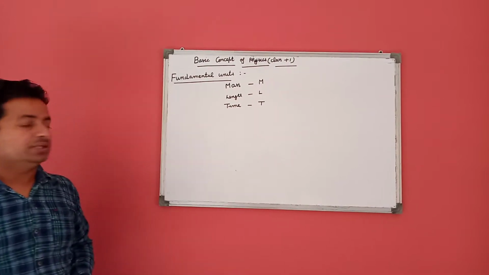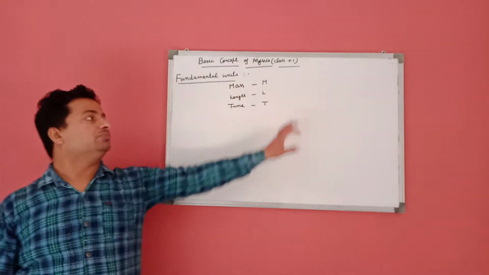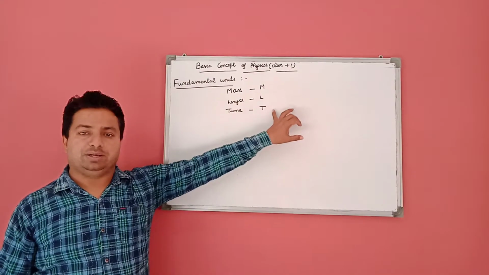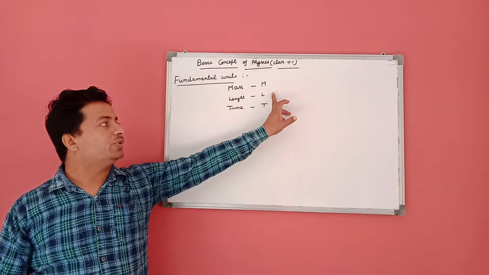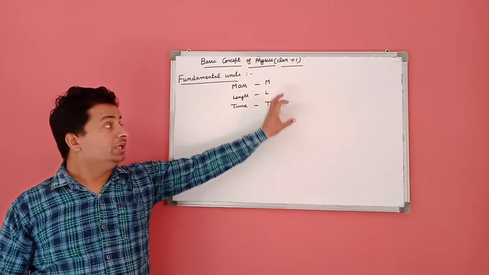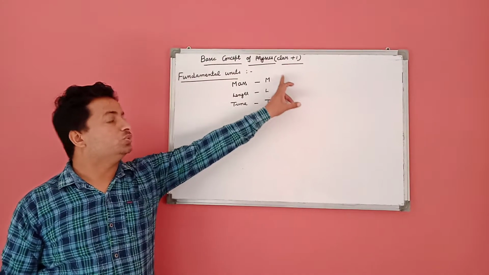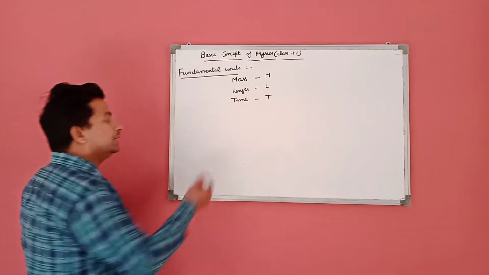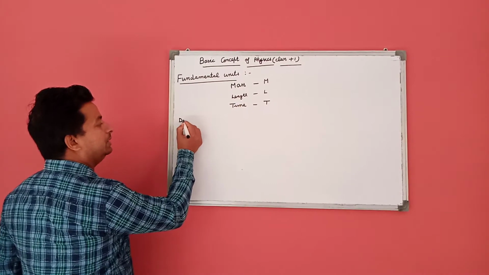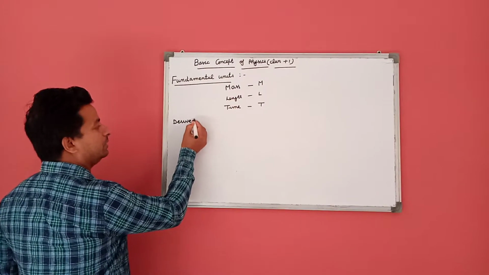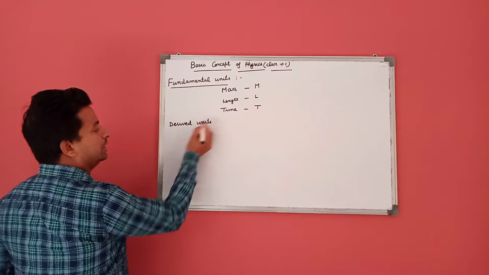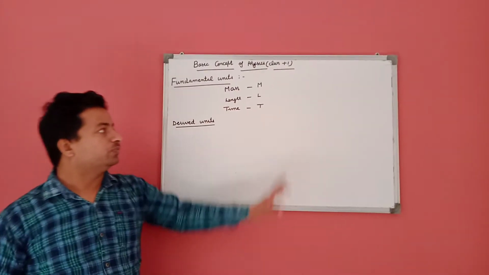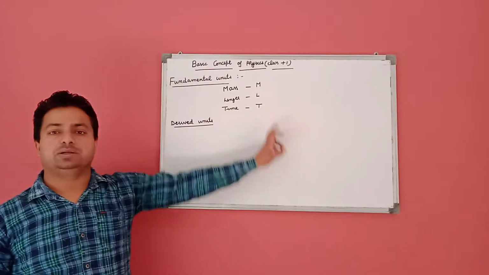When we express a physical quantity in terms of M, L and T, where M is for mass, L is for length and T is for time, then this combination is called the dimensional formula. There is another type of units called derived units. These are the units which are obtained with the help of these three fundamental units.